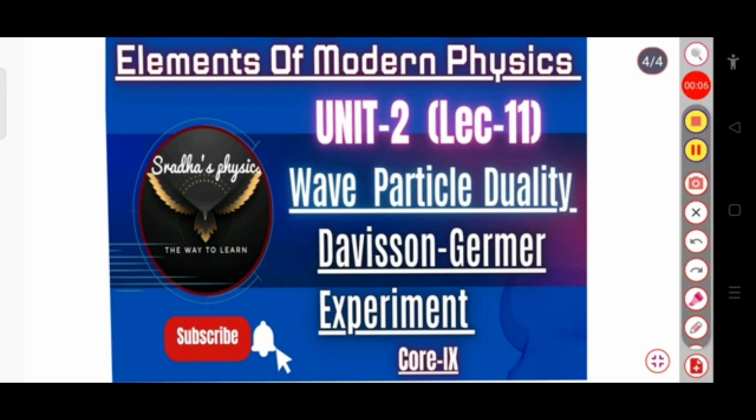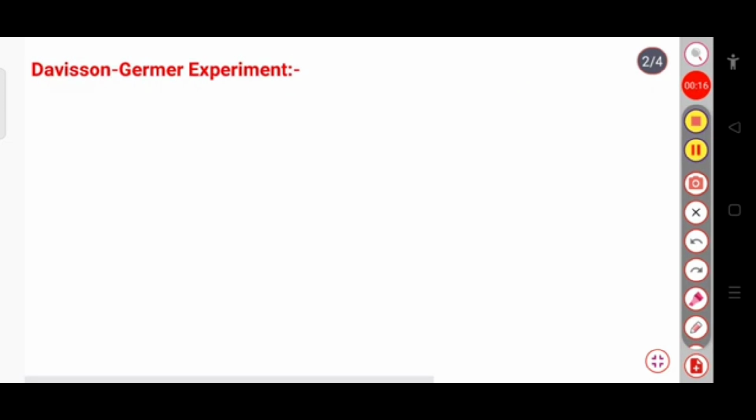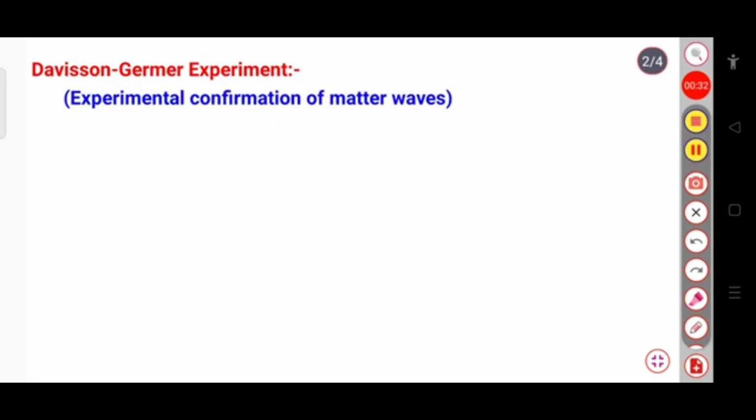Today we will see the Davison-Germer experiment. According to De Broglie, every moving particle is associated with a wave, and this wave is called the matter wave. Davison-Germer experimentally proved this, so basically he proved the De Broglie hypothesis. Here we can say that this gives the experimental confirmation of the matter waves.